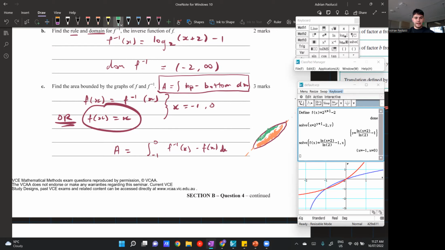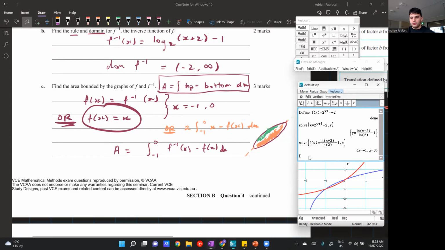But let's say I didn't have it, I'll just rewrite it with a different equation. So 2 multiplied by the same bounds, and then just x minus f of x, instead of f inverse of x minus f of x. So the only change is I use the function x as my upper bound, but then I multiply by 2 to compensate for the fact that I'm only finding half the area.